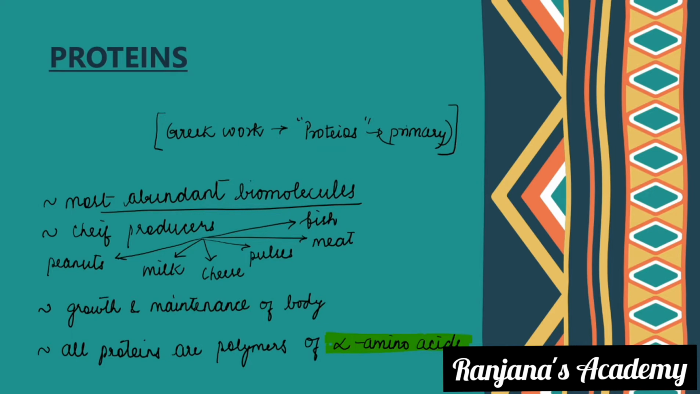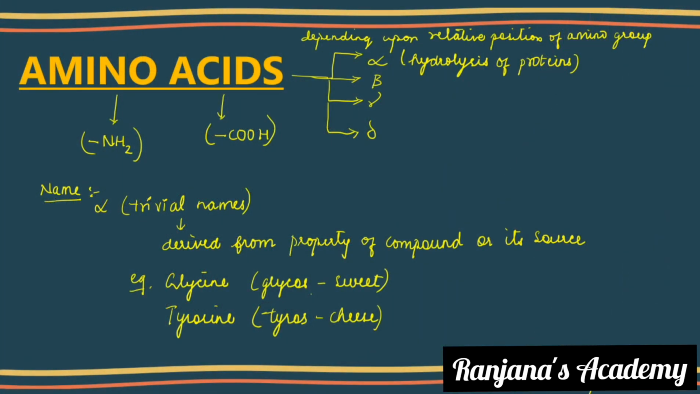This is the most abundant biomolecule found on the earth's surface, and the chief sources for these are milk, peanut, cheese, pulses, fish and meat. All proteins are polymers of alpha amino acids. Now, an amino acid is a derivative of a base and an acid, that is an NH2 group and a COOH group.